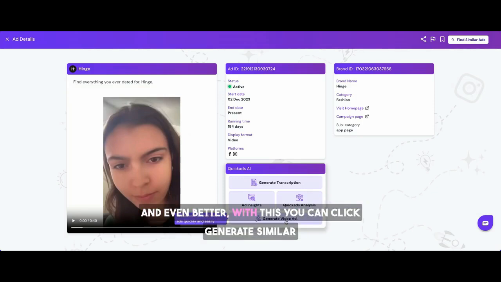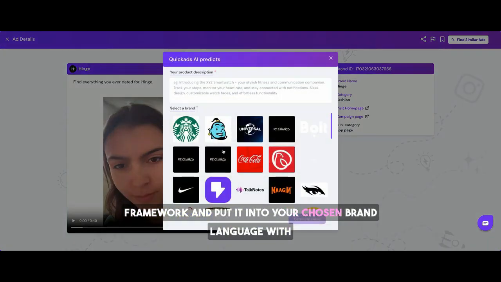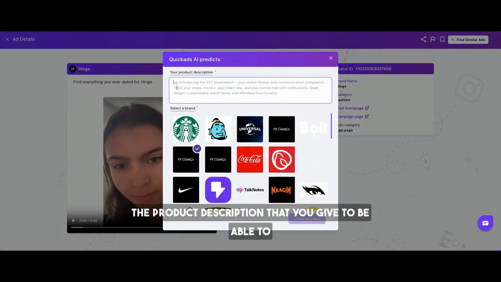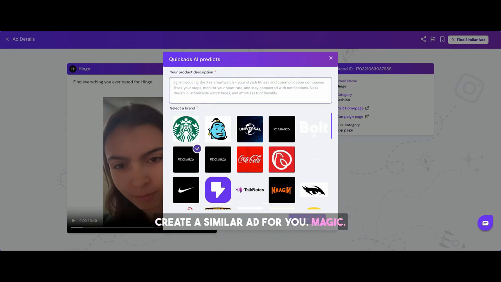And even better, with this, you can click generate similar video ad, which will take this concept, this hook, this framework, and put it into your chosen brand language with the product description that you give to be able to create a similar ad for you. Magic.